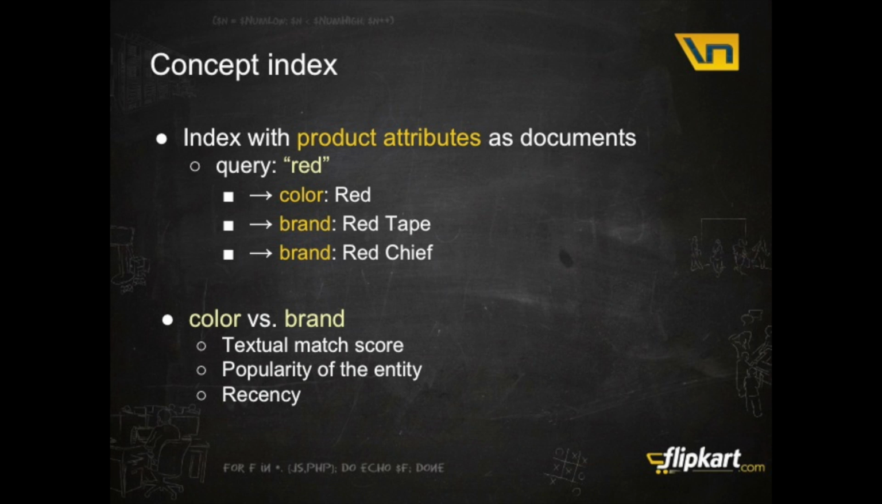So, the color versus brand, the ranking, how do we do it? We can look at the textual match score. As in the term red, I can see that there is a 100% match to the color red attribute, whereas there is only 50% match in the brand red tape attribute. There is also the popularity of the entity.